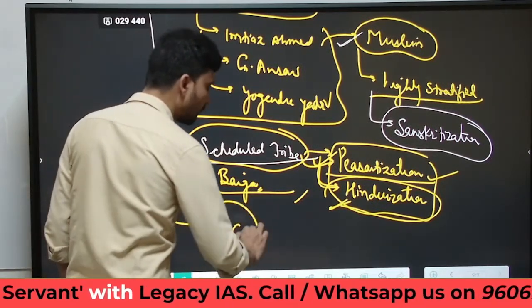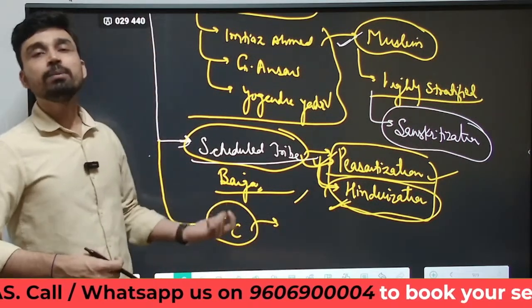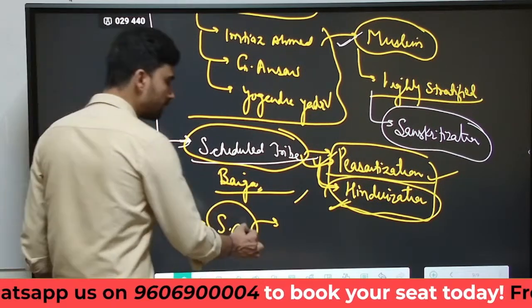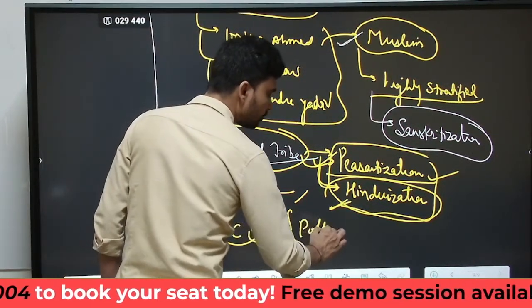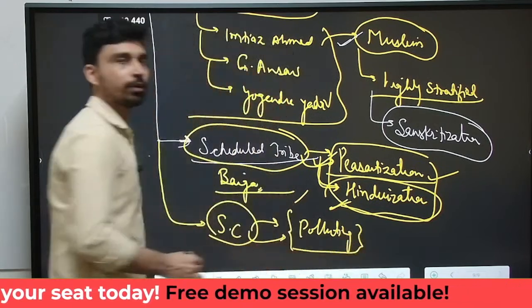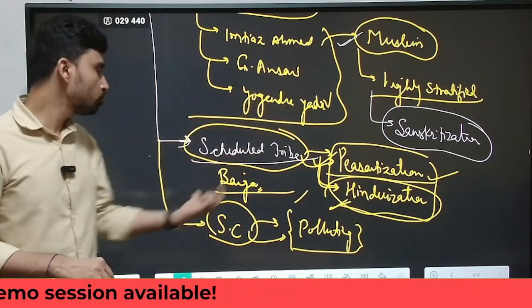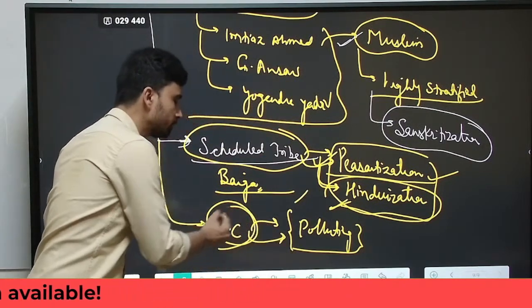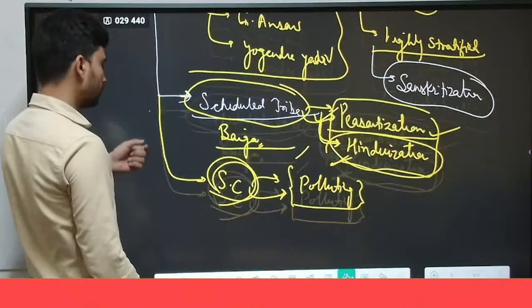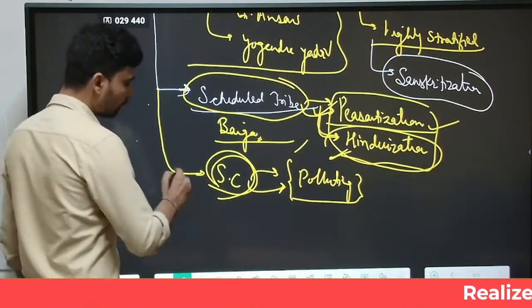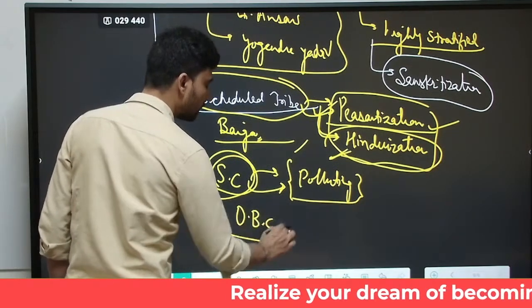However, if you talk about the scheduled caste, they have not been able to reap the benefit of Sanskritization, because generally, if you look at scheduled caste members, most of them are engaged in such activity which is considered as polluting in nature, against the concept of purity. And that is why, as you have seen in the case of the Chamar caste, no matter how much economic prosperity the members of the scheduled caste are able to gain, they are not able to take the benefit of Sanskritization.